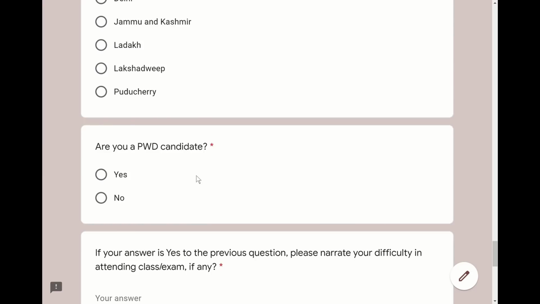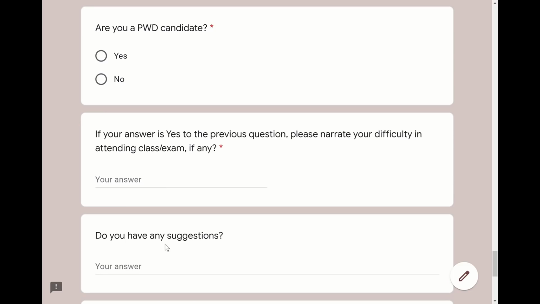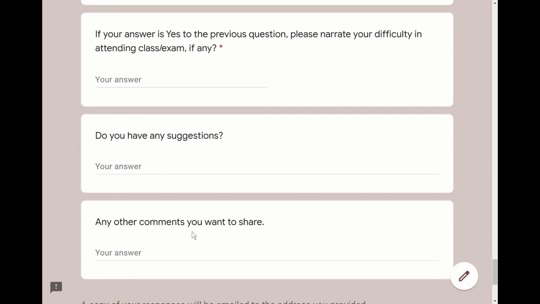And finally, if you are a PWD candidate, please ensure to mention it, because you may need some support depending on your difficulties for attending the classes and the exam. So we will contact all those PWD students to understand and accordingly provide support. On top of it, if you have any other suggestions or comments that you want to share with us, please do share without any hesitation.